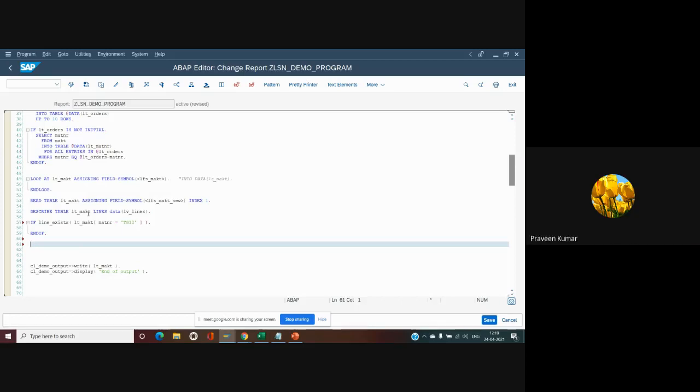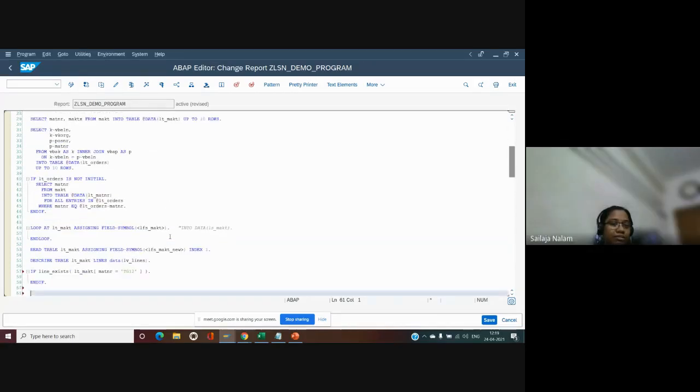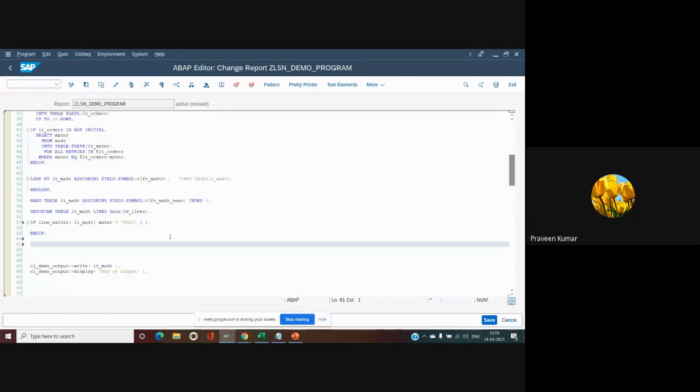Okay. In case I create a table with an inline statement, it will be a standard table. It will not be sorted or hashed. Yes, it will be a standard table only, I guess. Okay, thank you.